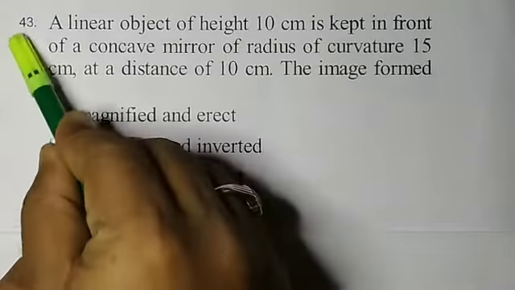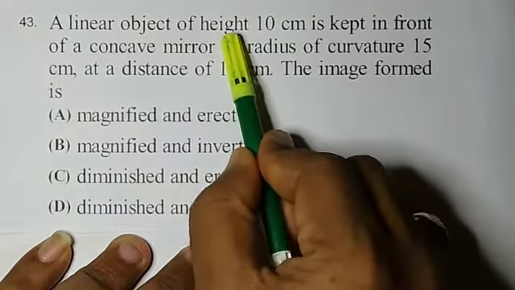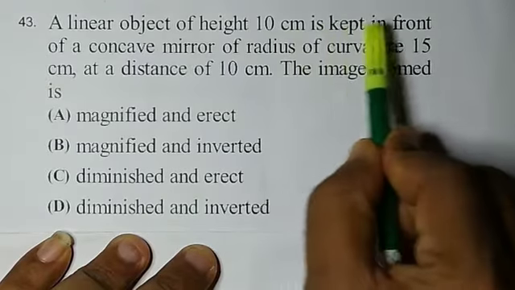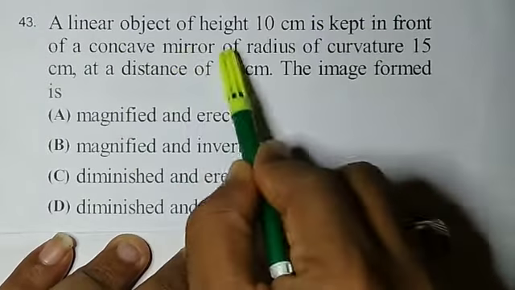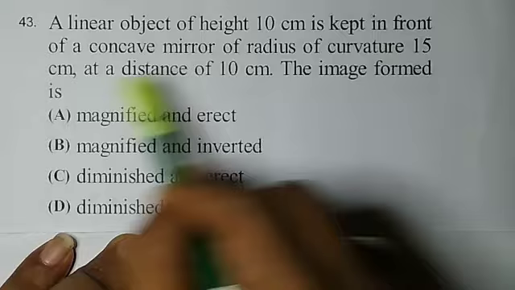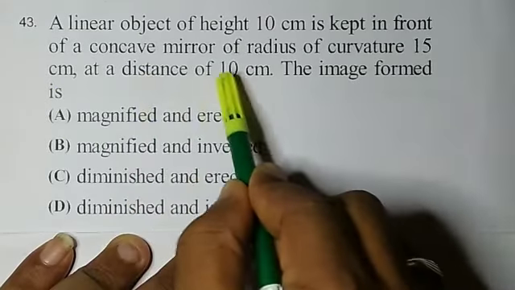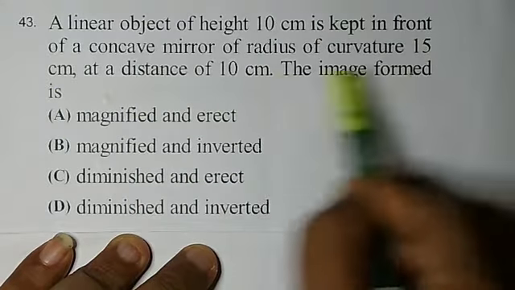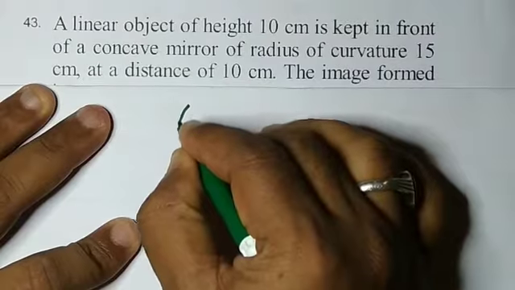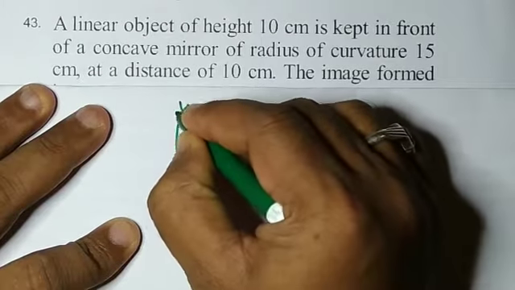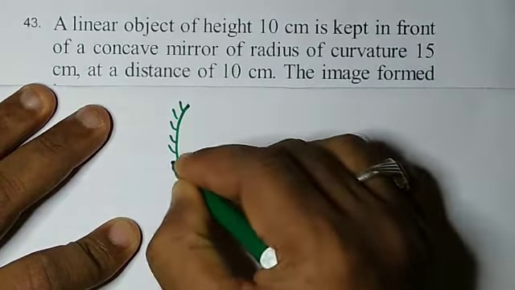Now question number 43. A linear object of height 10 cm is kept in front of a concave mirror of radius of curvature 15 cm at a distance of 10 cm. The image formed is, this is a concave mirror.